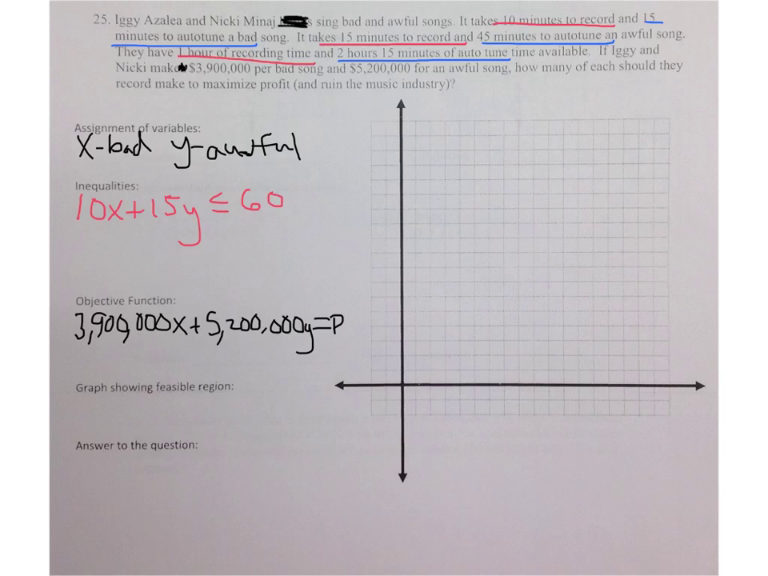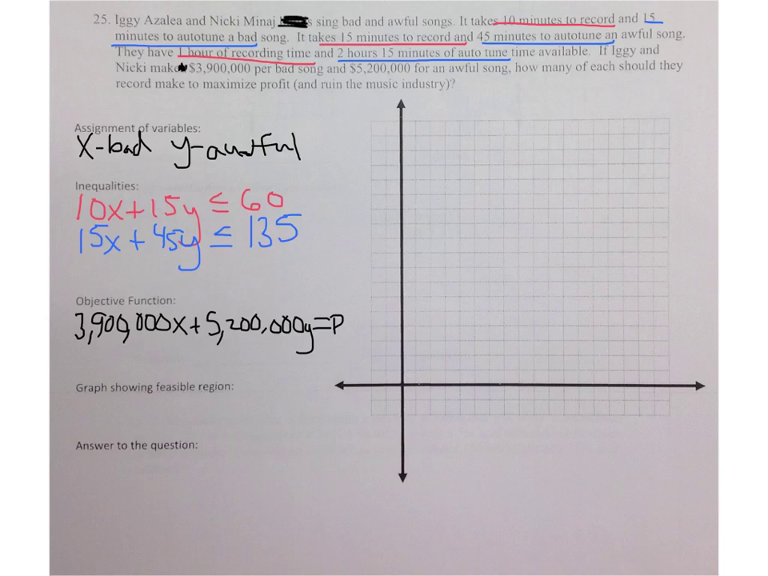Let's look at the next one. We have 15 minutes to auto-tune a bad song, so 15 minutes for the bad songs. And then we have 45 minutes for an awful song, so 45 to auto-tune the awful song. And we have 2 hours and 15 minutes of auto-tune time available, so less than or equal to, and then 2 hours, 15 minutes. That's 60 plus 60, which is 120, plus 15, which is 135. Boom. There's my two super important, awesome inequalities.